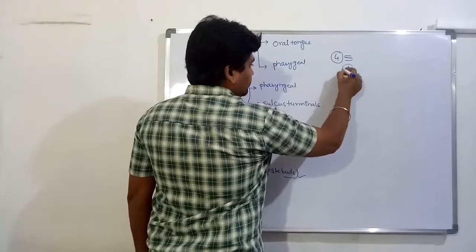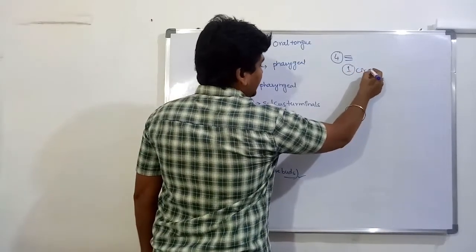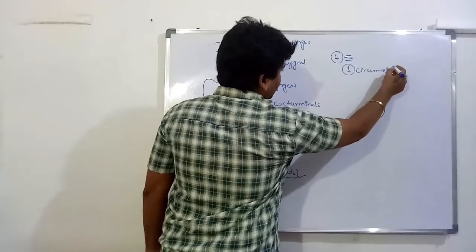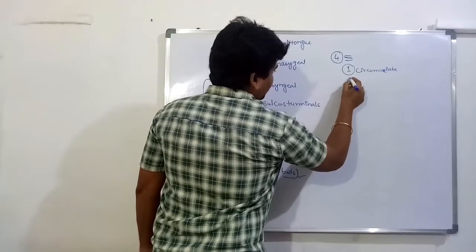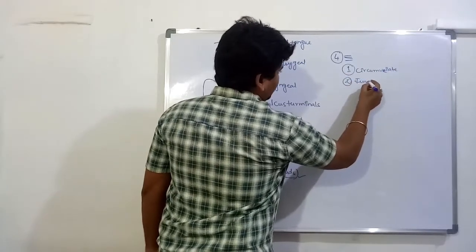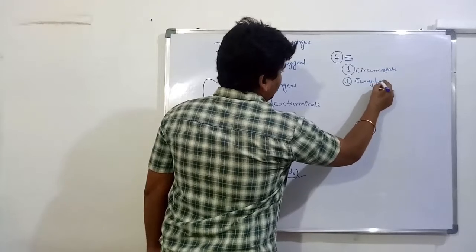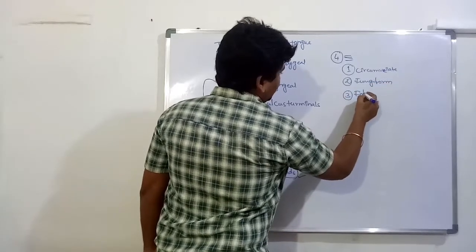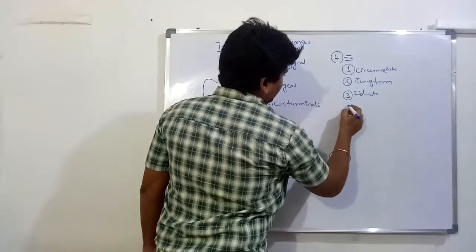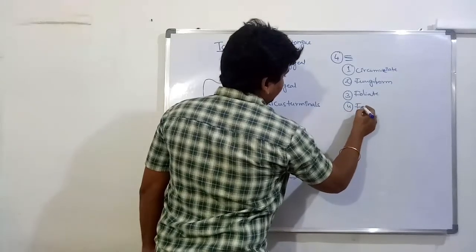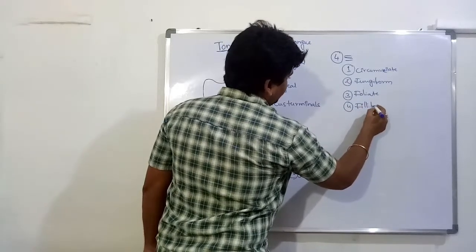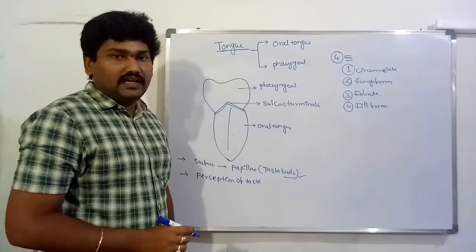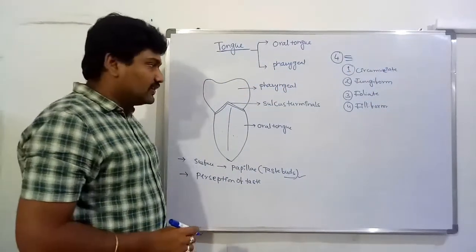First one, circumvallate; second, fungiform; third, foliate; fourth one, filiform. These four different types of taste buds, or papillae, are present on the surface of the tongue.